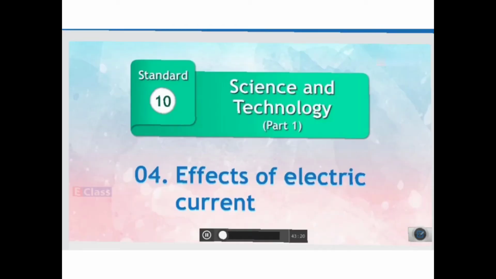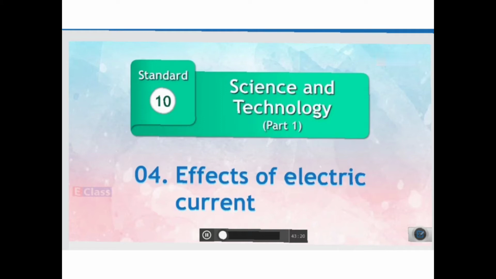In our day-to-day life, we are using many electrical gadgets and many electronic gadgets. Electric gadgets like fan, tube light, etc. Electronic gadgets like computer, laptop, etc. We are using everything, which means our life is more dependent on electricity. If electricity is not there, then we feel that entire life is disturbed. The mobile is not getting charged, you are not able to see the things, and many more things.